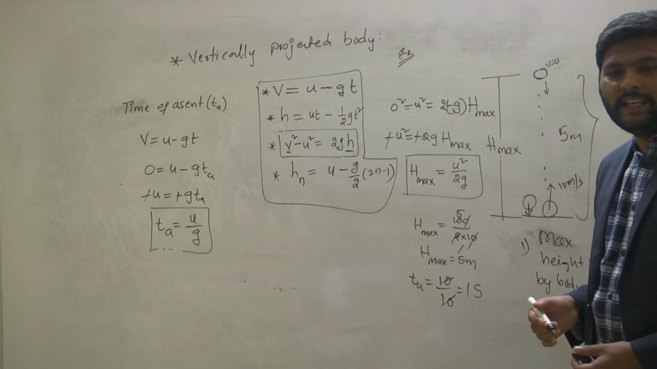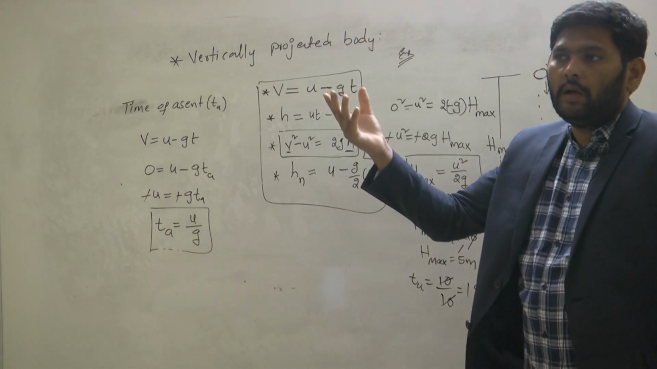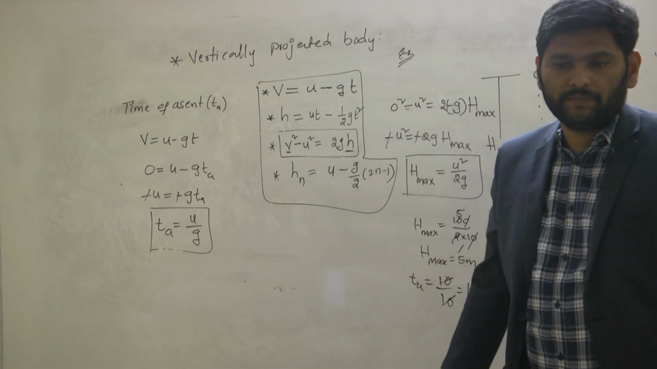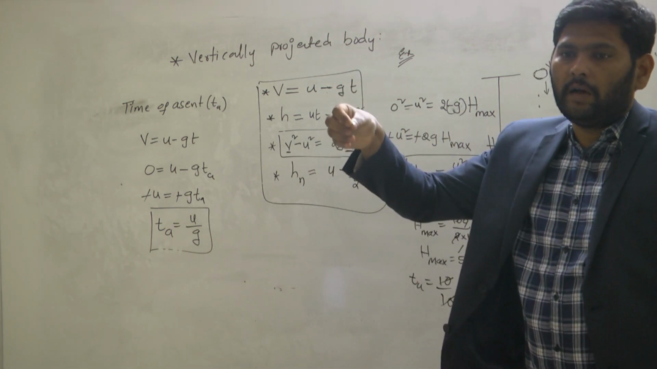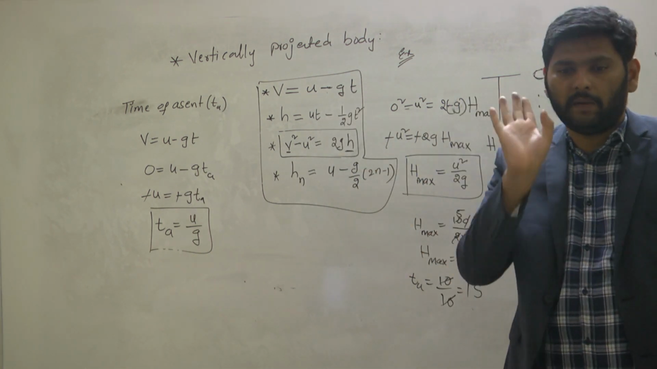Again 10 only. That means whatever initial velocity we gave in the upward direction, when it is reaching the ground it will have the same velocity. Understand? The projected velocity and the velocity when it is about to reach the ground are the same. It is a very important point.